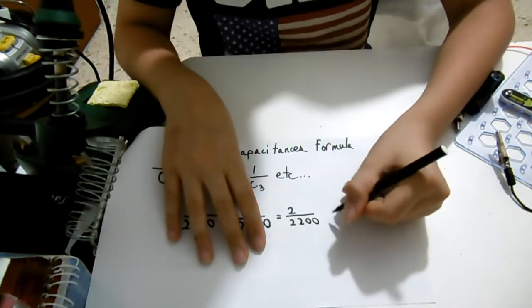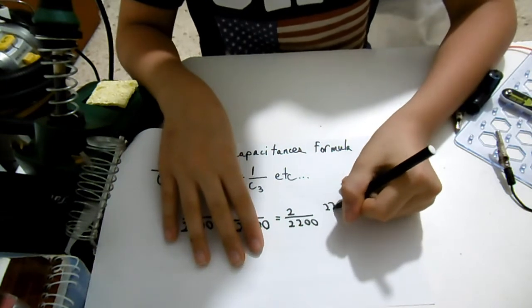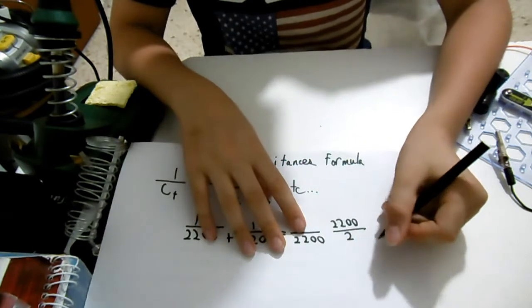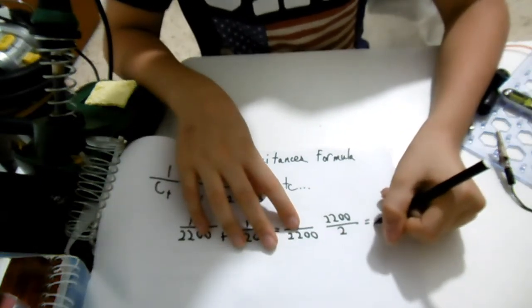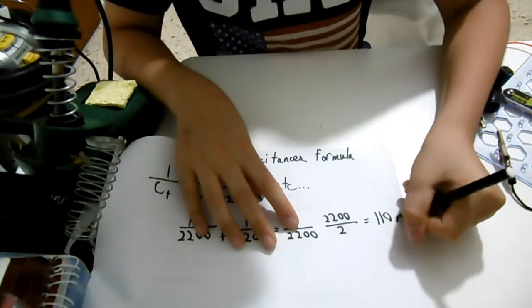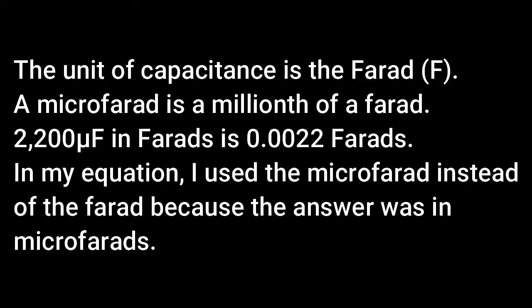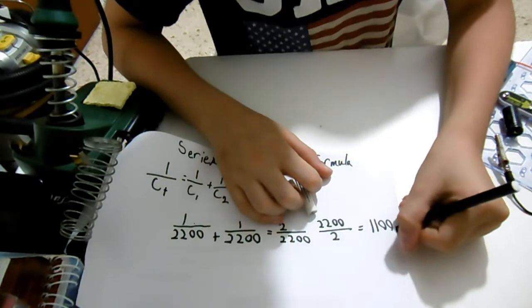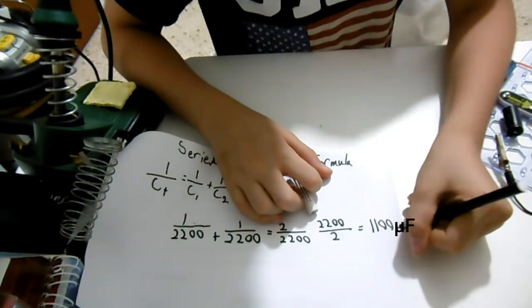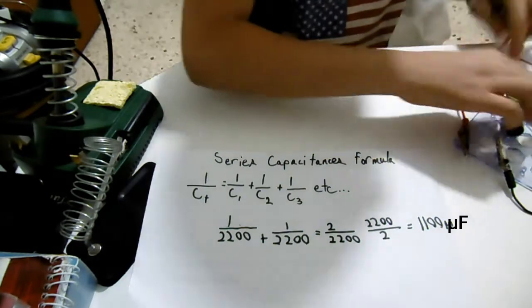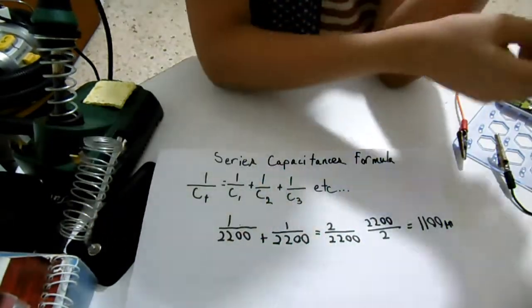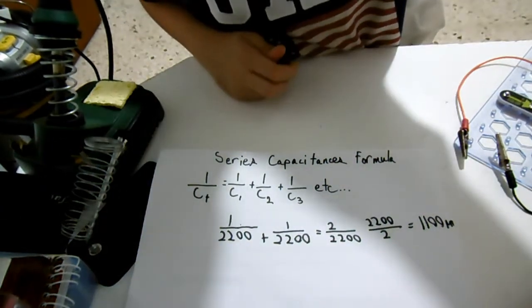We swap the values around, so that's 2200 over 2. And this leaves us with 1100 microfarads. So now we know that the total capacitance of these two in series is 1.1 millifarads or 1100 microfarads.